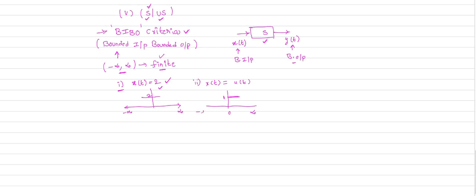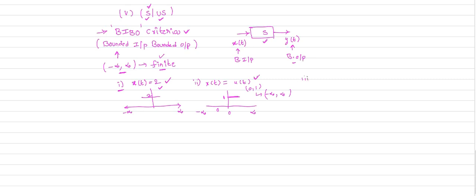From minus infinity to 0, its value is 0. From 0 to infinity, its value is 1. That means the signal is of finite magnitude between minus infinity and plus infinity. So it has values of 0 and 1 between minus infinity and plus infinity. Therefore, your unit step function is always a bounded signal.